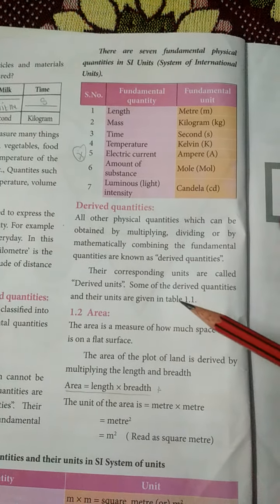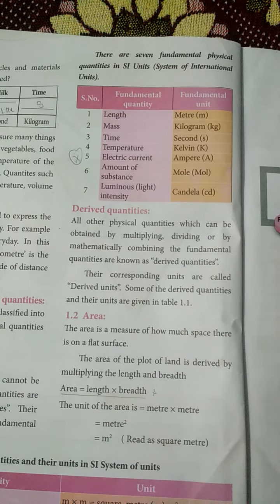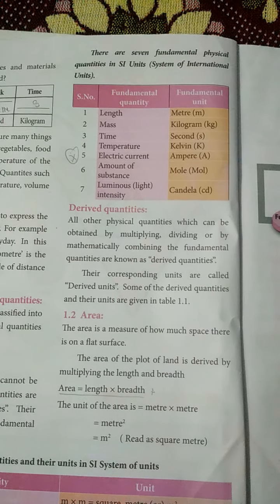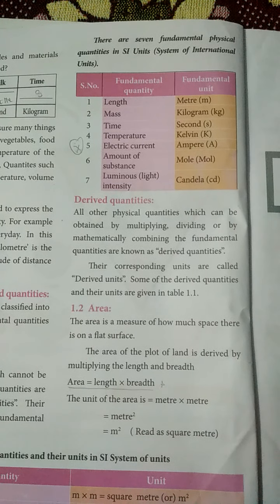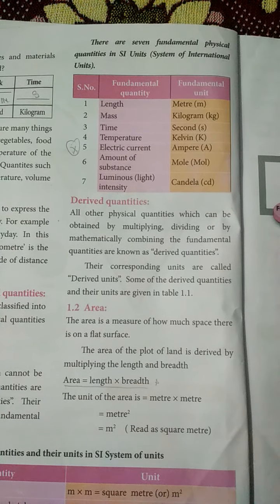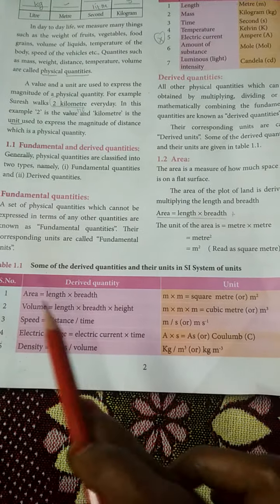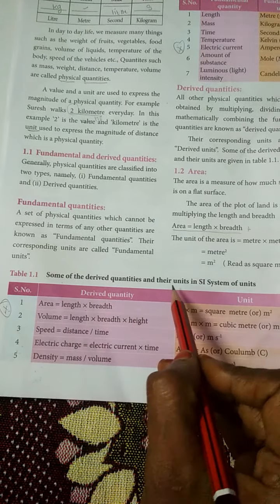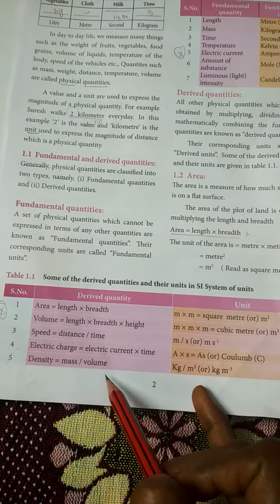Next we will see about derived quantities. What are derived quantities? Those quantities which are dependent on fundamental quantities are known as derived quantities. Let's see each one by one. These formulas are asked as one more question. This question is also very important. Some of the derived quantities and their units in SI system of units.